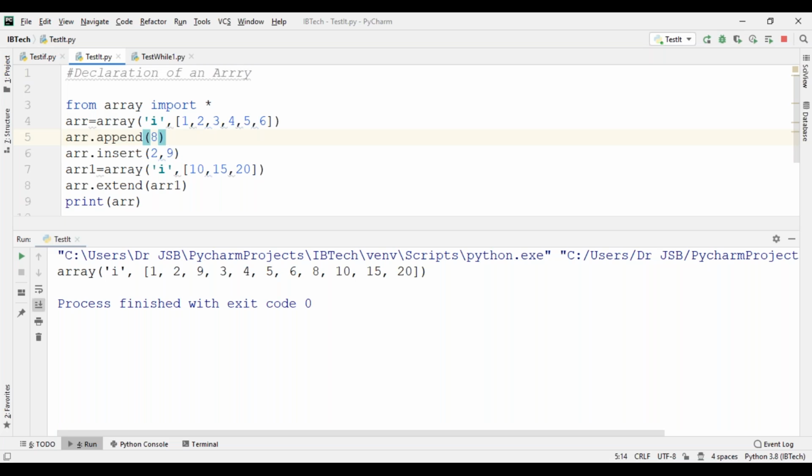Here two operations are available. The append operation adds at the end. The append method is also available, but only one value can be placed there. Here, with the extend method, we can extend the previous array with another array: the first array, and onwards the other array's elements are added. Have you understood the concept?